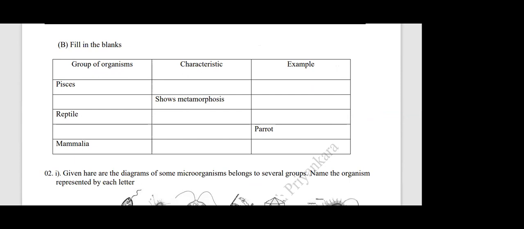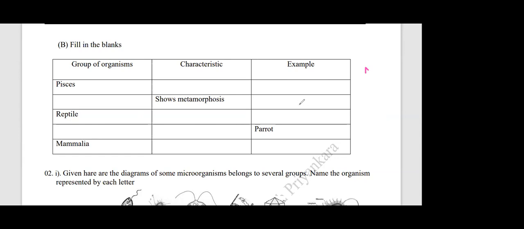Very good. Other than the two-chambered heart, any other characteristics of this group, Sujoni? Bony endoskeleton. Endoskeleton, okay, internal skeleton. Vinuka? Uses fins for swimming and balancing. Yes, use fins for swimming and balancing the body, good.